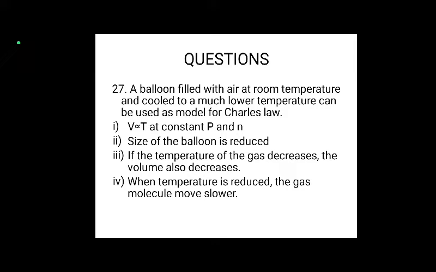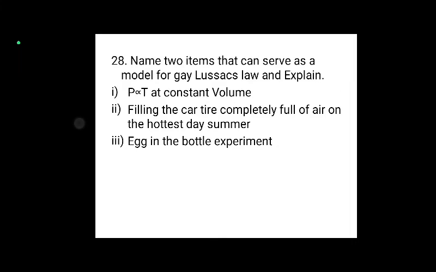A balloon filled with air at room temperature and cooled to a much lower temperature can be used as a model for Charles' law. V is directly proportional to temperature at constant pressure and number of moles. Size of the balloon is reduced. If the temperature of the gas decreases, the volume also decreases. When the temperature is reduced, the gas molecules move slower. So these are the reasons.